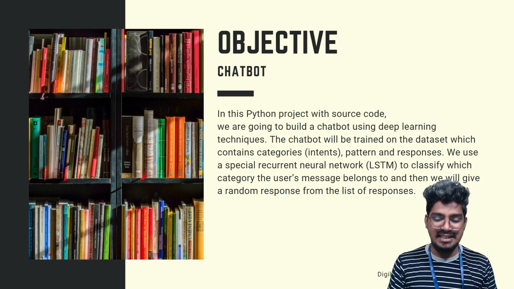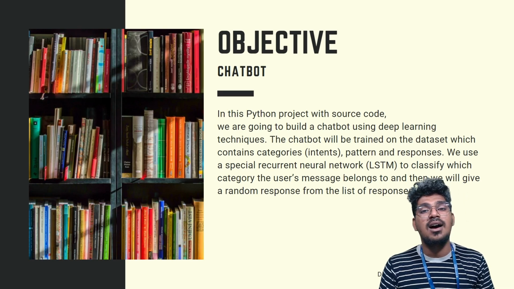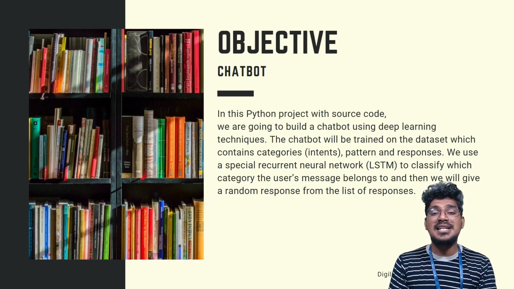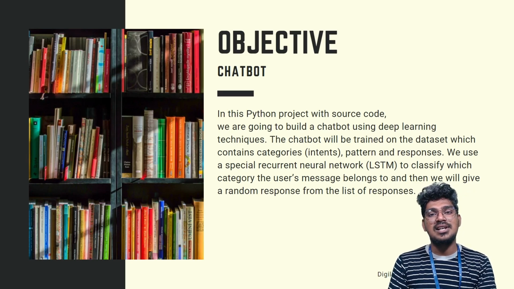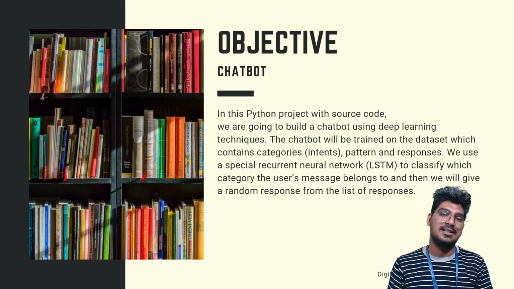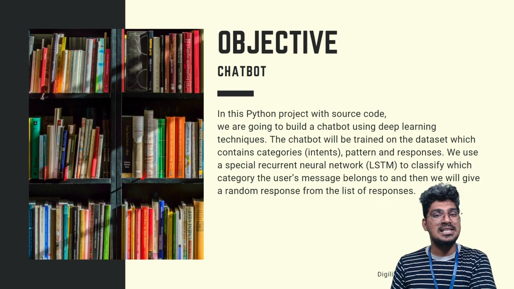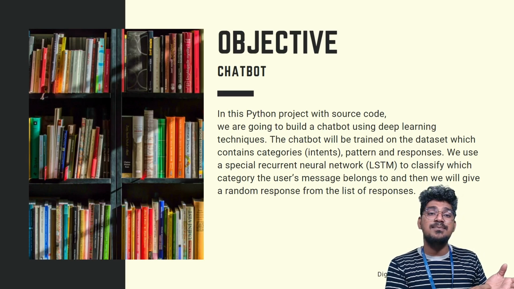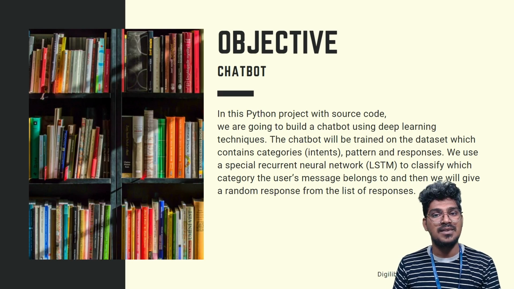That's why I'm saying it is of course the retrieve chatbot. Retrieve chatbot means it will be based on the pattern of the question. Randomly it will give the answer based on this particular pattern of the question and pattern of the responses as well.